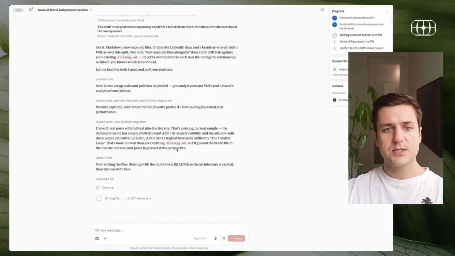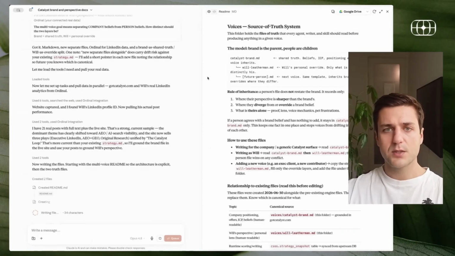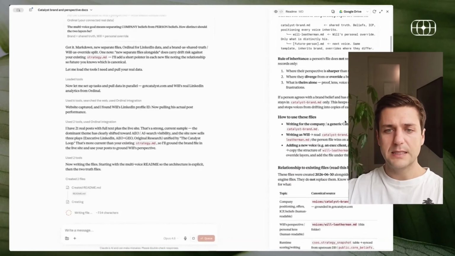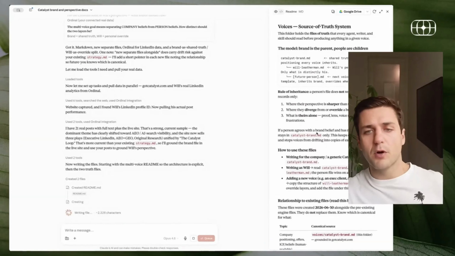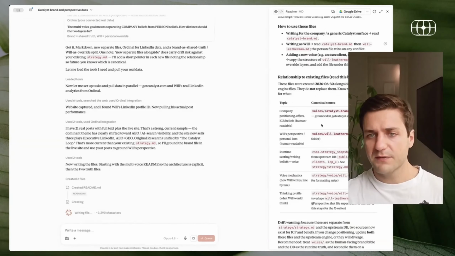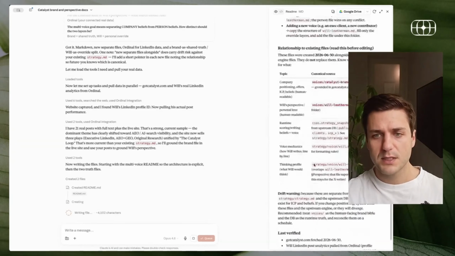And as these start being created, we're going to start seeing these files populate here, which I always think is quite interesting. You can see it is explaining how it works, all in very legible, readable markdown. And so it's saying, look, we're going to have Catalyst brand. It's going to have company information. Then we're going to have Will's perspectives.